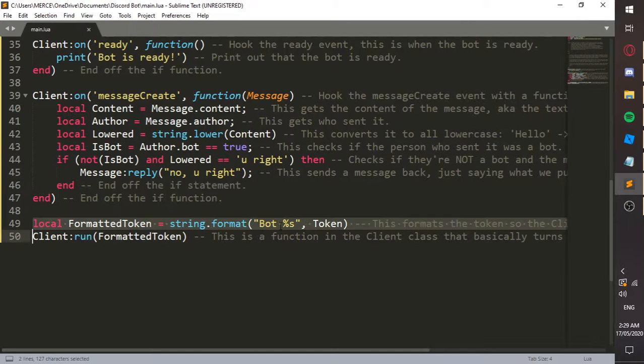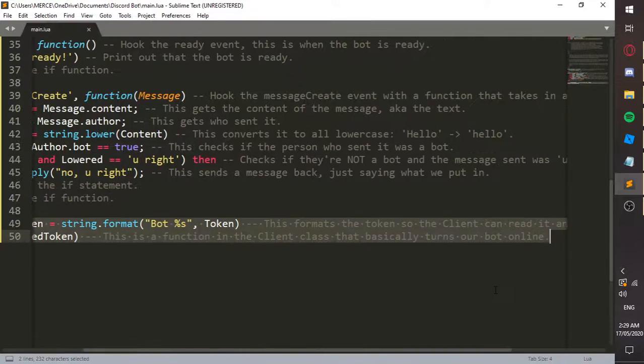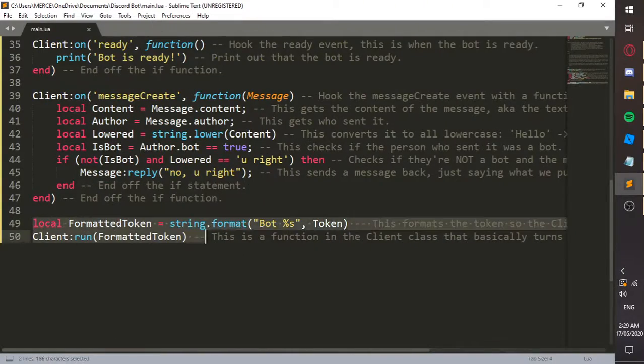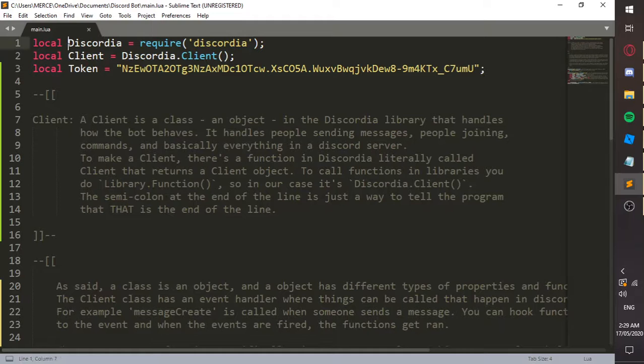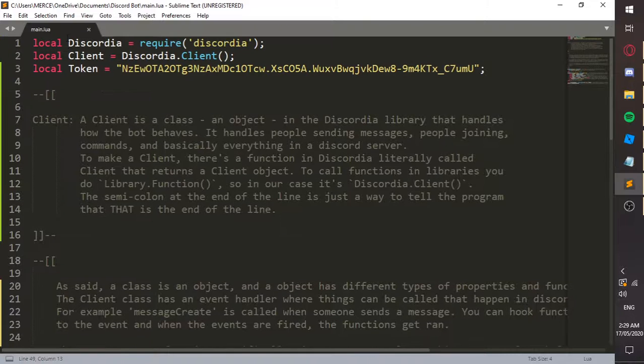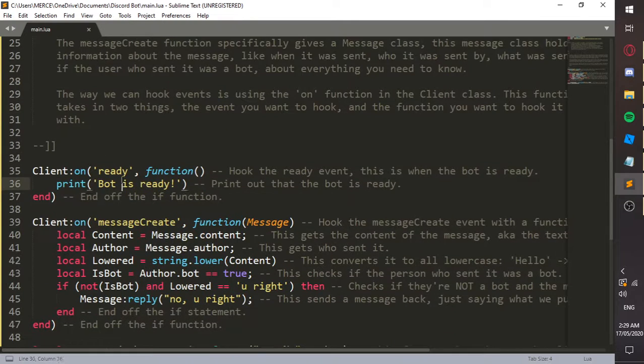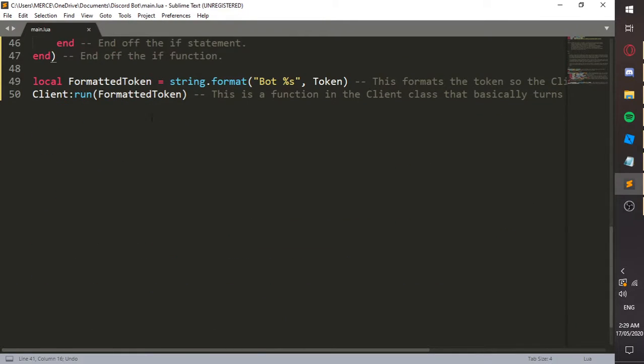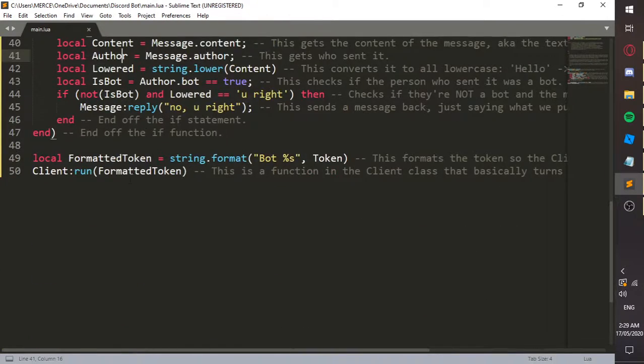Let's move on to the formatted token. The formatted token is a local variable in the global scope, which is a bit weird. The global scope is anything outside of a function, so this is the global scope, this is the global scope. But because we did local here, anything above here will not be able to access it, because code is top down. It runs this line, runs this line, and so on. So this was all the way down at the bottom, which is why we run at the bottom.